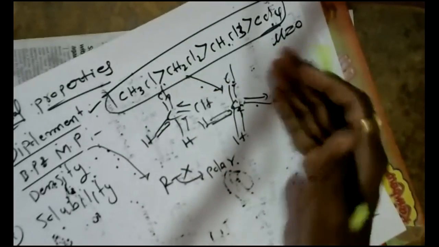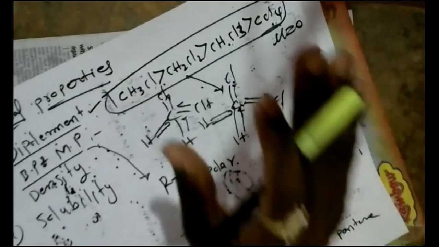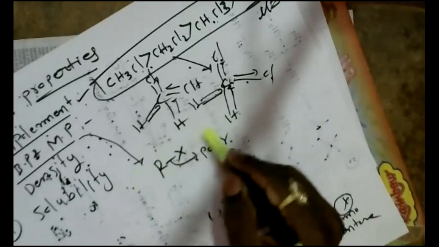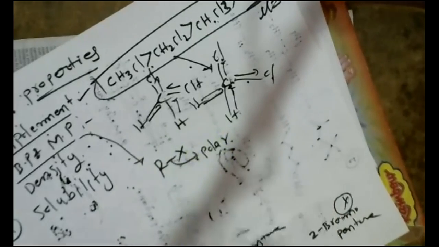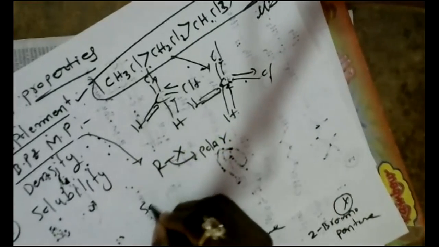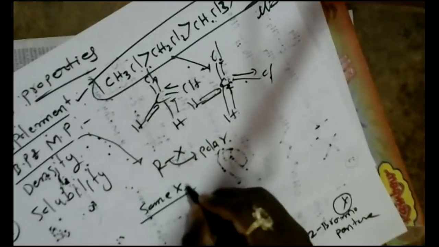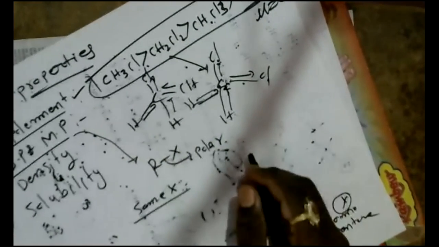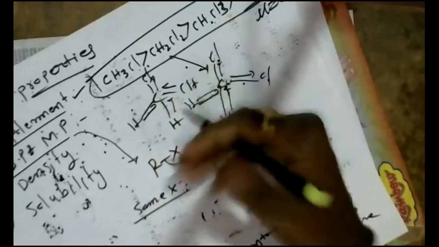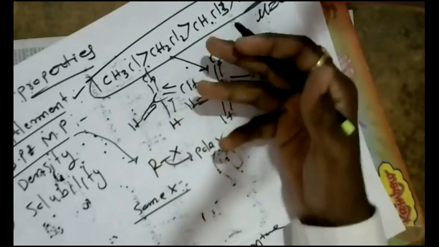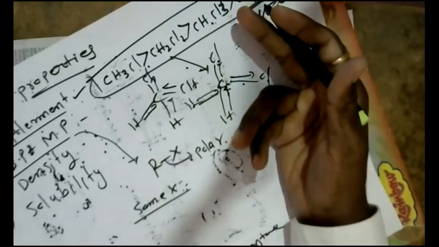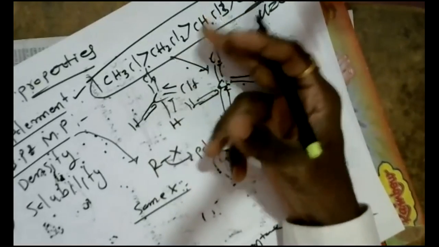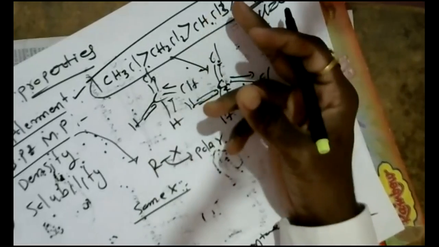For the same halogen, as intermolecular forces between the molecules increase, the boiling point and melting point also increase.